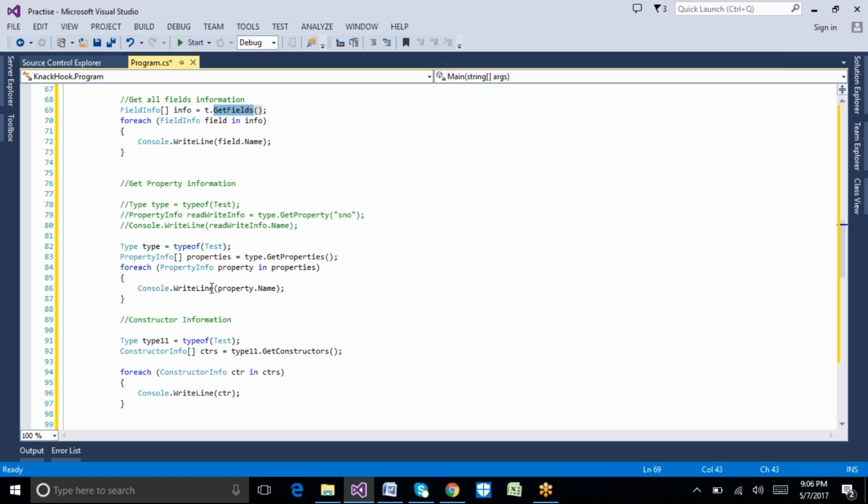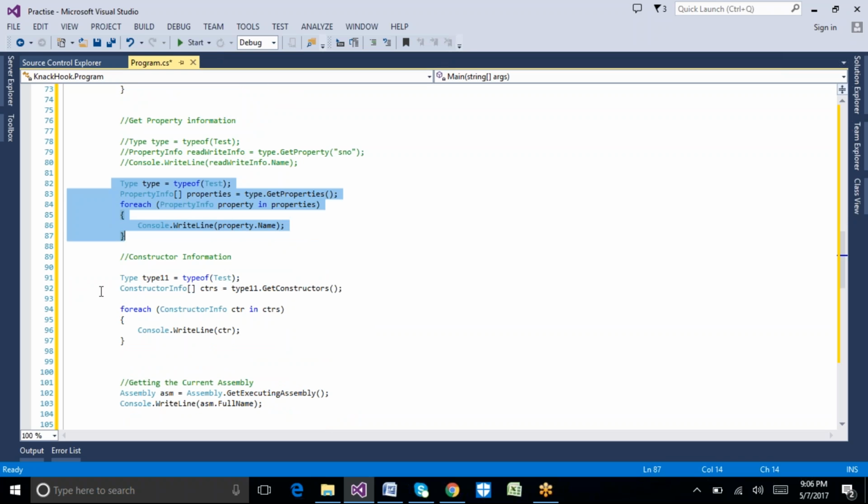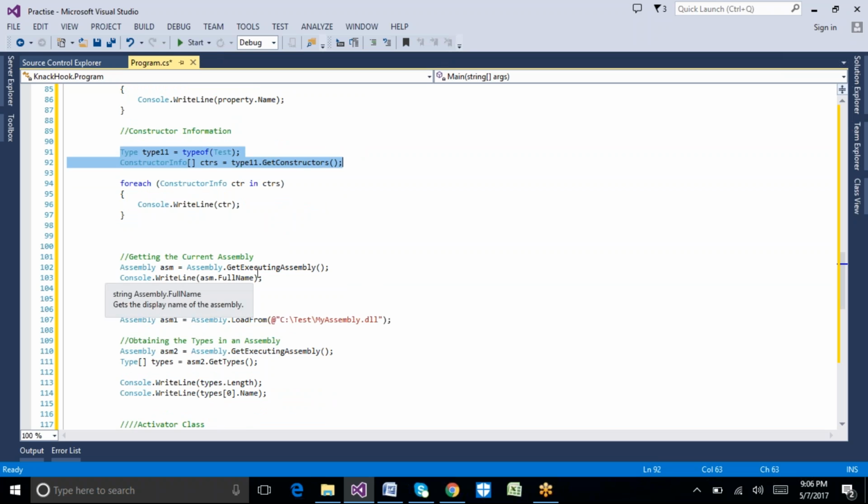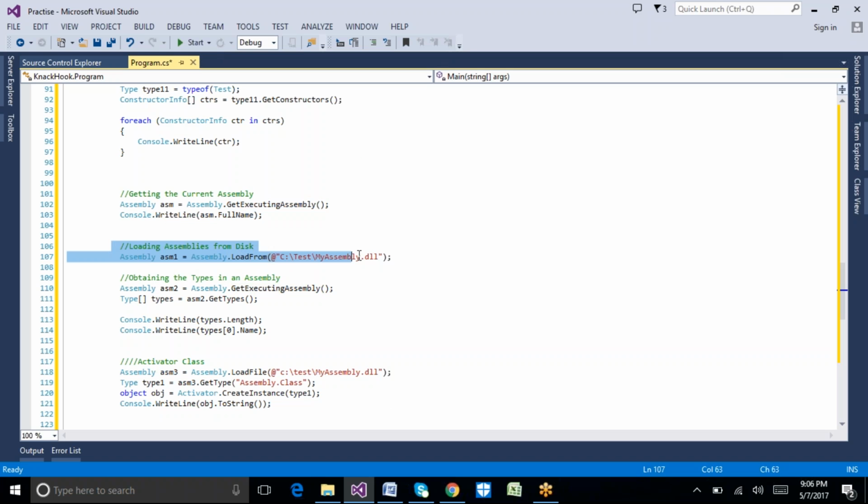GetProperties, here we have the properties as well, so it will list out all the properties. And here we have the constructors, GetConstructors, which will list out all the constructors. And we have some methods like GetExecutingAssembly and loading a particular assembly. That kind of option we also have.